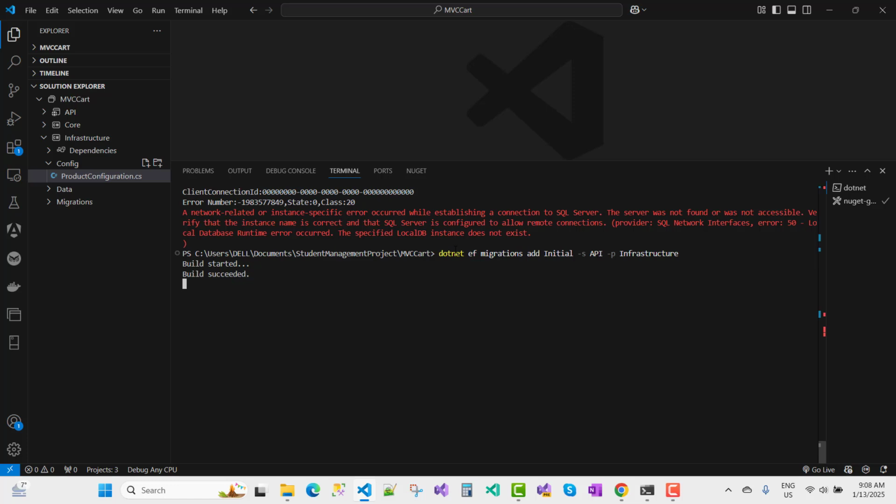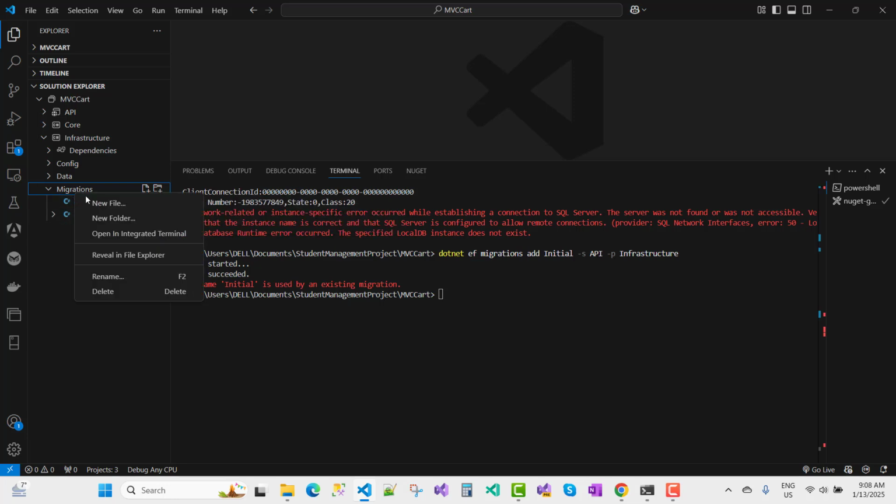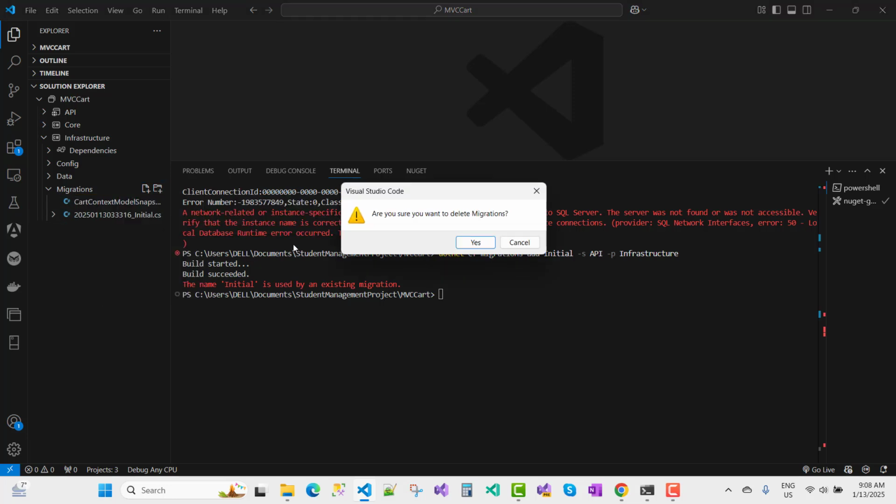So again you do the migration. Build succeeded. The name Initial is used by an existing migration, and the migration was not removed, I think. So you can just go to the Migrations directory. Here we have Initial. So I want to remove this directory first.